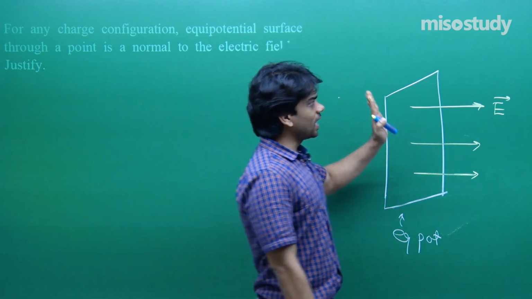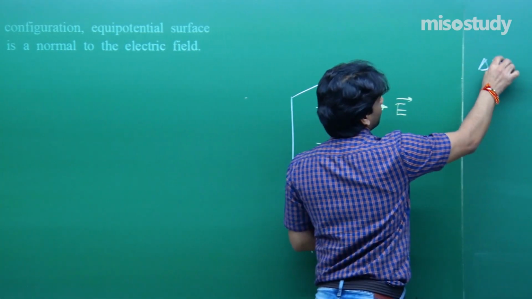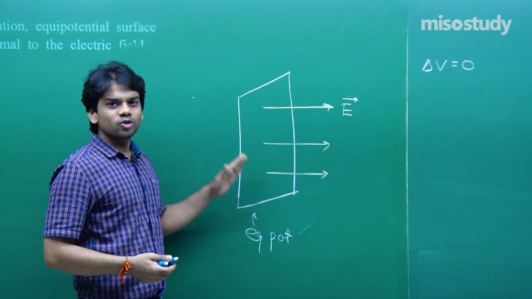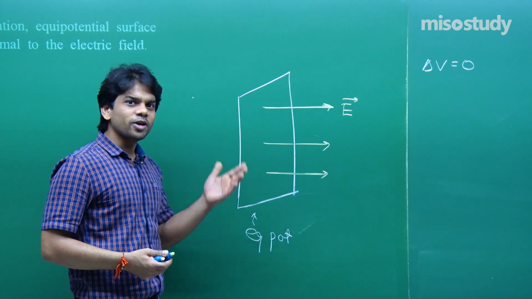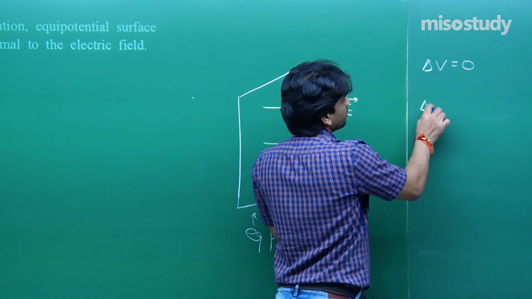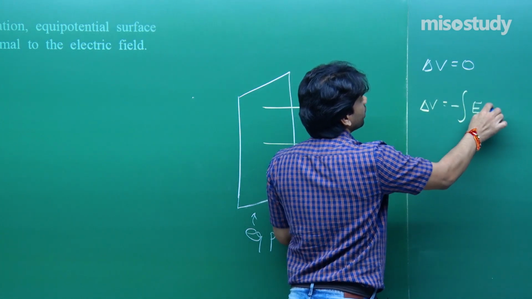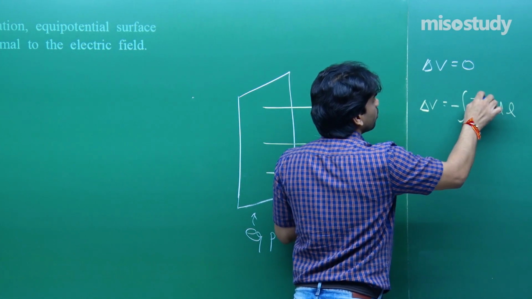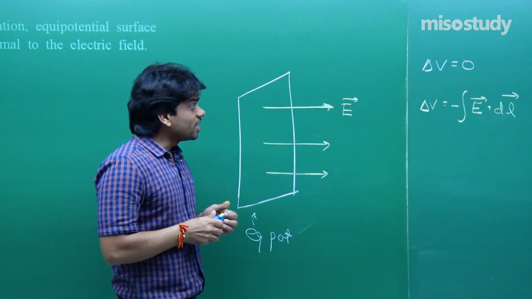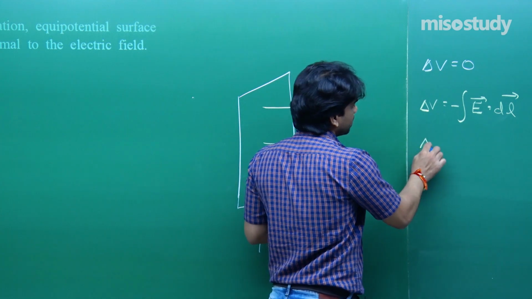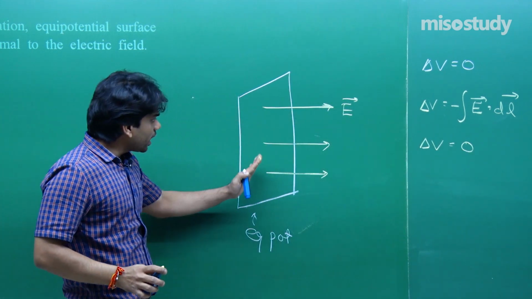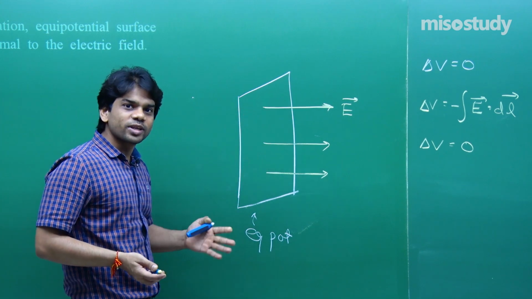Now, we all know that delta V is 0. Delta V, that is change in potential on an equipotential surface, is 0. There is no change in potential. Potential at every point on the equipotential surface is the same. We all know that delta V is equal to negative integral of E dot dr or dl, whatever you want to mention, with proper limits. Now understand, since this delta V is 0, so this has to be 0. And if I move along this, E dot dl, I should get 0.